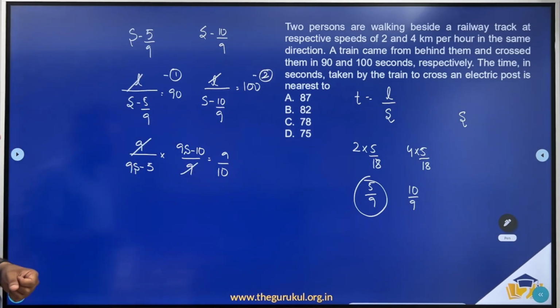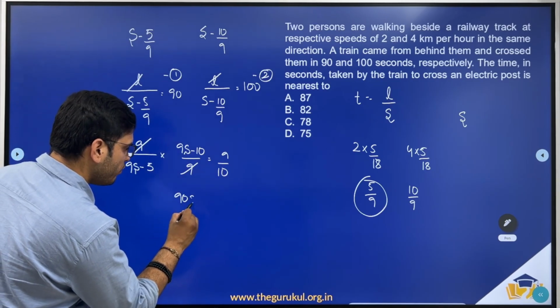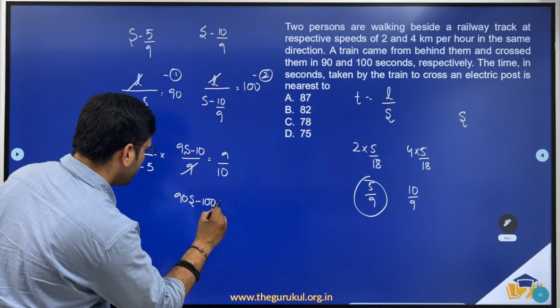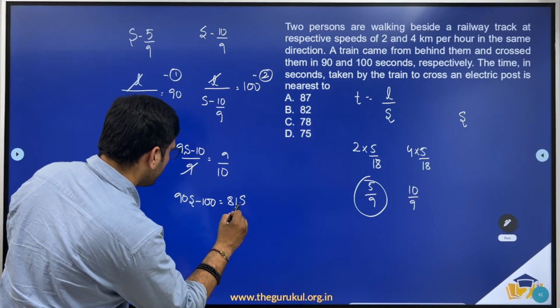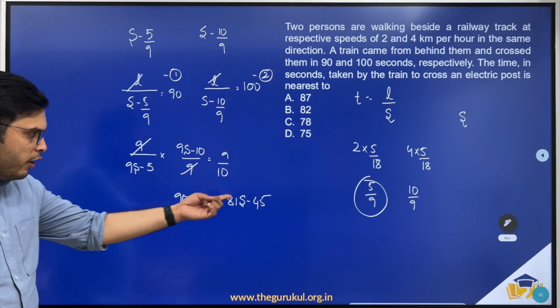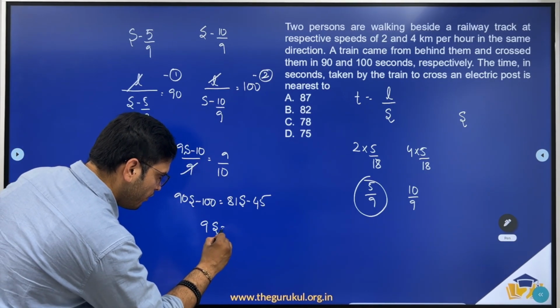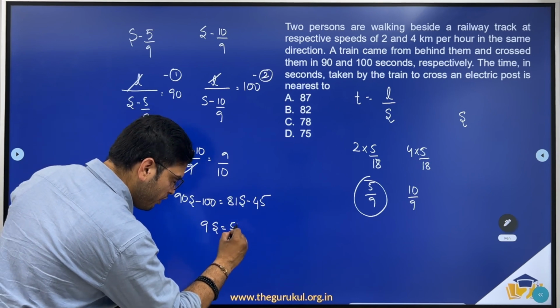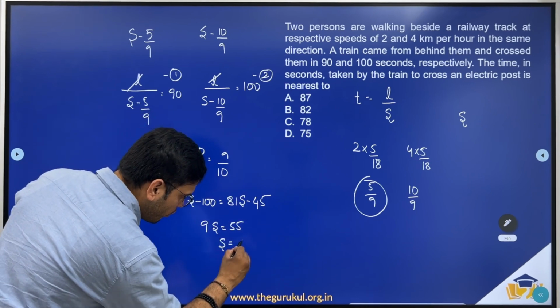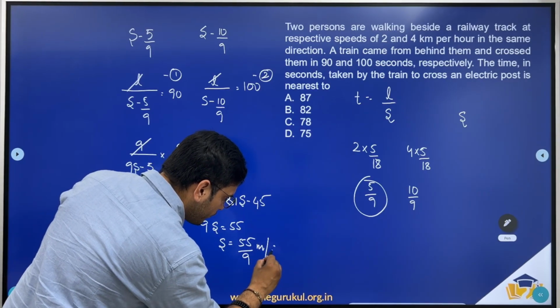Let me cancel these two. Then what do we have? 90s − 100 = 81s − 45. Now bringing 81s to the left-hand side, we'll have 9s = 100 − 45 = 55, or s = 55/9 meters per second.